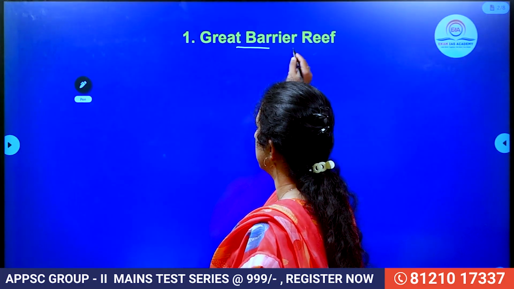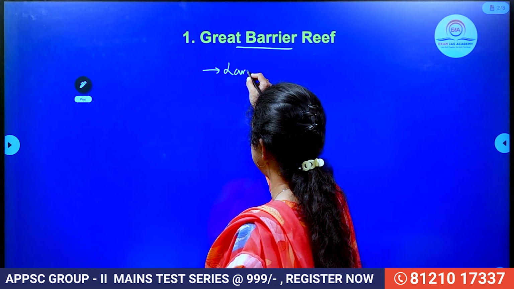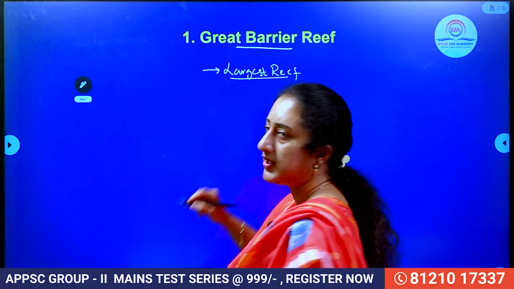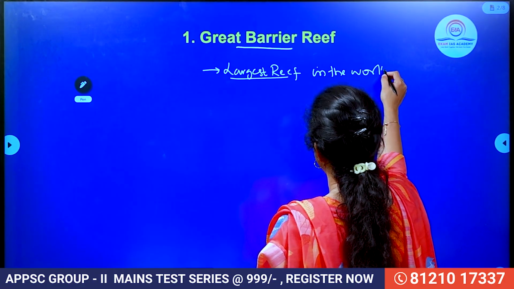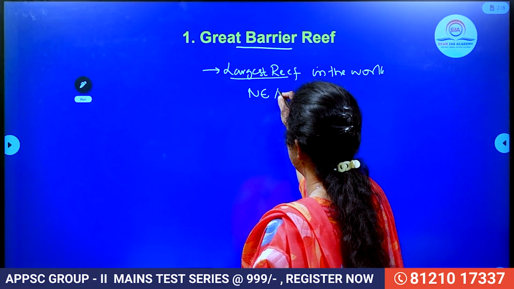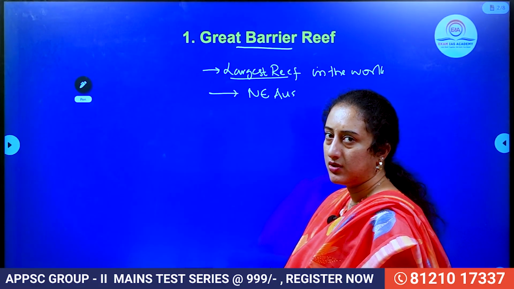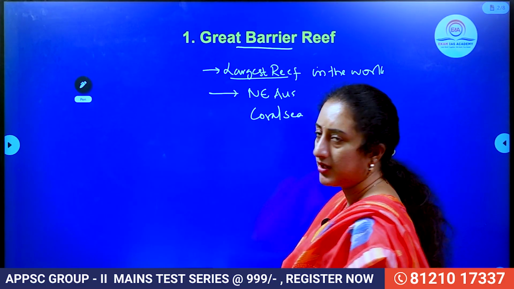So first, the thing we are discussing is the Great Barrier Reef. This is the largest reef in the entire world, which is situated on the coast of northeastern Australia. It is also present in the Coral Sea, right? So this is one thing.